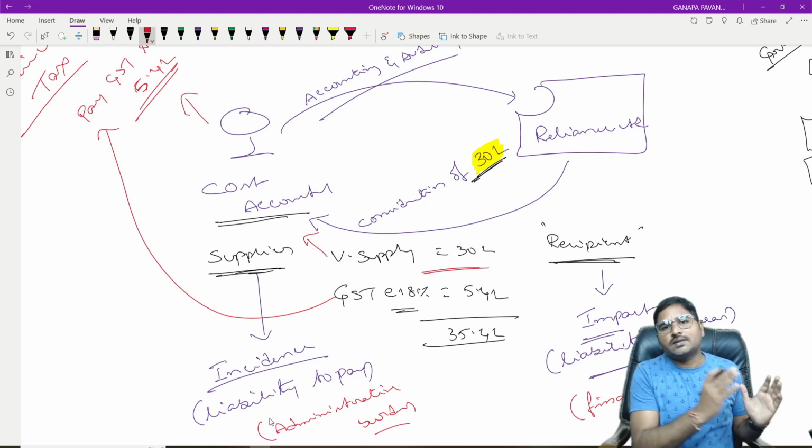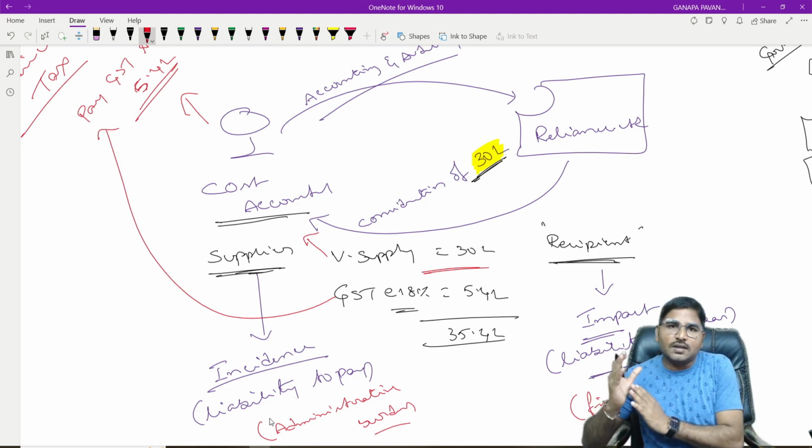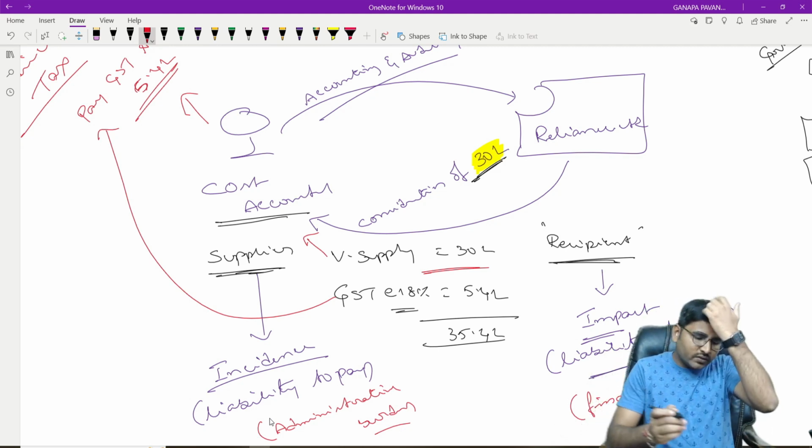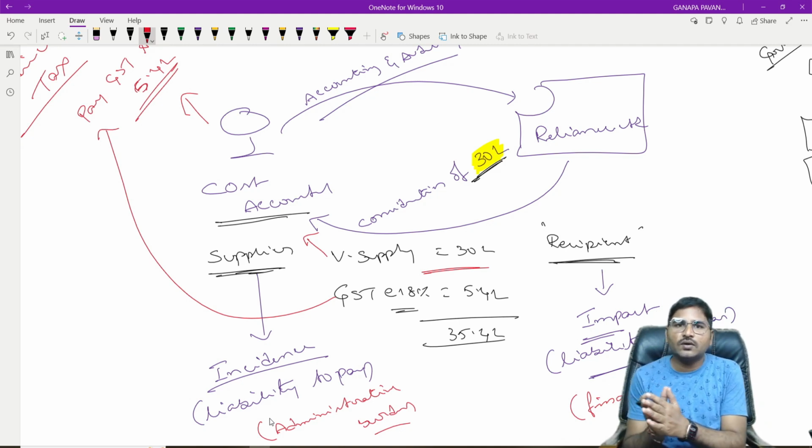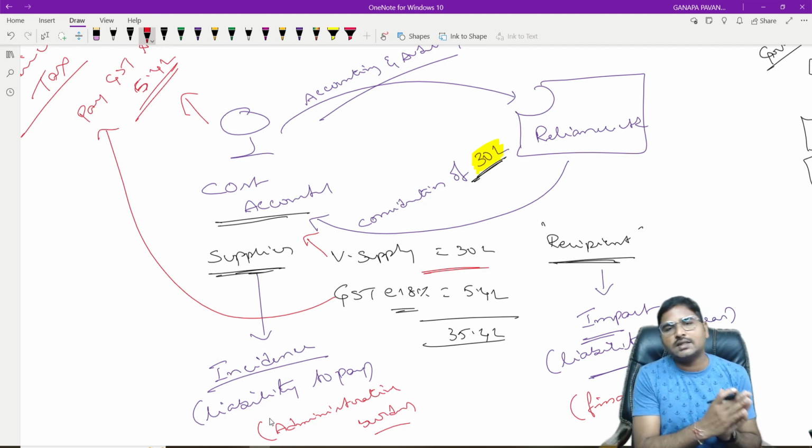Incidence lies on one person and impact lies on another person. Just when you are reading that incidence lies on one person and impact lies on another person, you may not be in a position to imagine the situation. So with this example, I am making you understand the concept of incidence and impact.